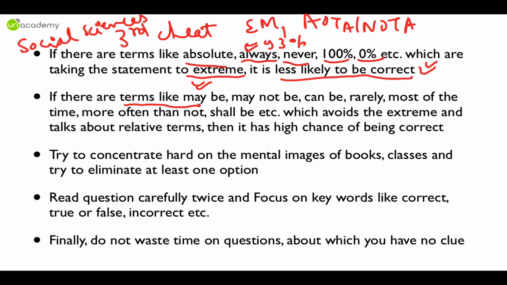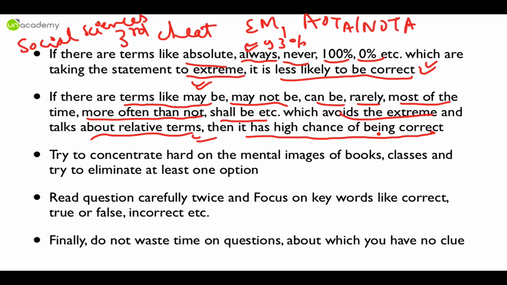Similarly, if there are terms like maybe, may not be, can be, rarely, most of the time, more often than not, shall be, which avoid the extreme and talk about relative terms, then it has an extremely high chance of being correct, especially in social sciences. I am not talking about science questions, I am talking about social sciences like history, polity, geography, economy, international relations. So in these kinds of MCQs, always remember that if they are talking about relative terms, it has a very high chance of being correct.